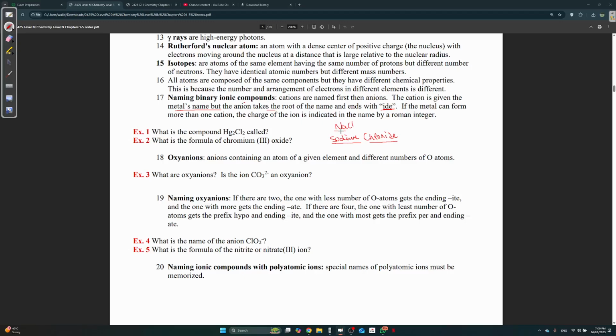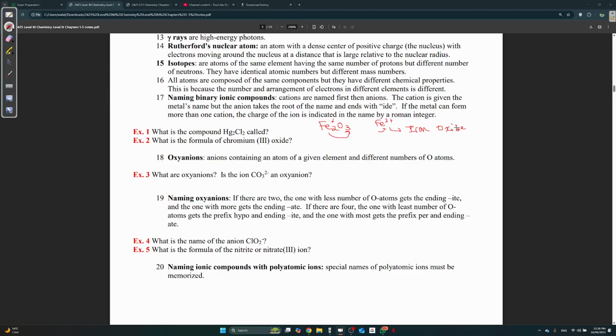Now if you had a transition metal, for example Fe2O3. Iron is a transition metal. Over here we're using Fe3+. How do you know it's Fe3+? Because you look at the charge of oxygen. Since it's O3, the oxygen balances the charge of the iron, so the iron here is Fe3+. So naming this, you'd say iron oxide, right? And that's the name, iron oxide.